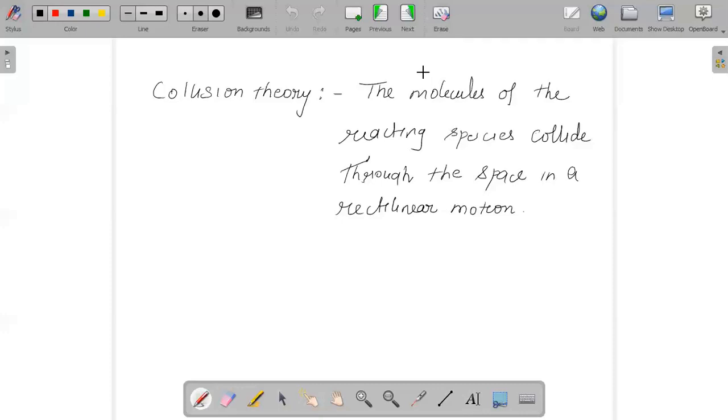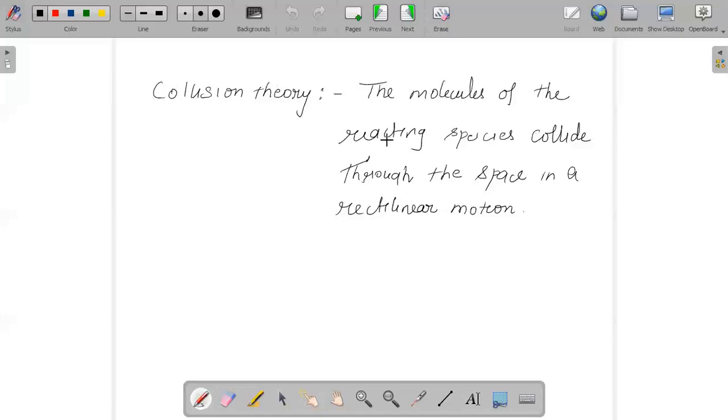So we say that the rate of a chemical reaction is proportional to the number of collisions between the molecules of the reacting species. It is an important concept.